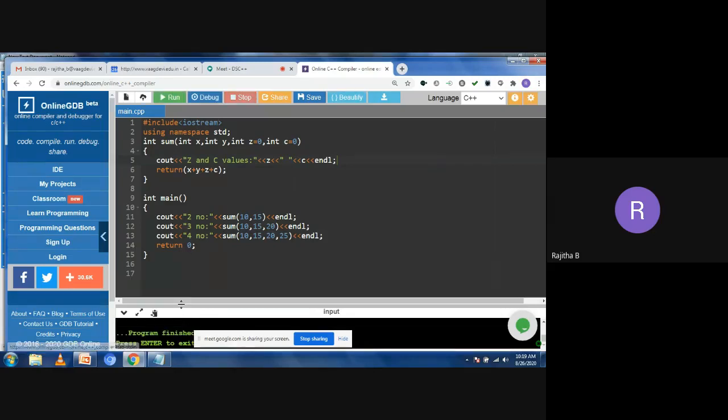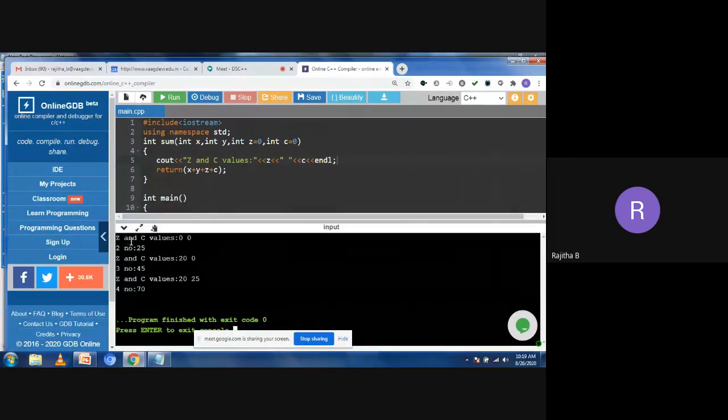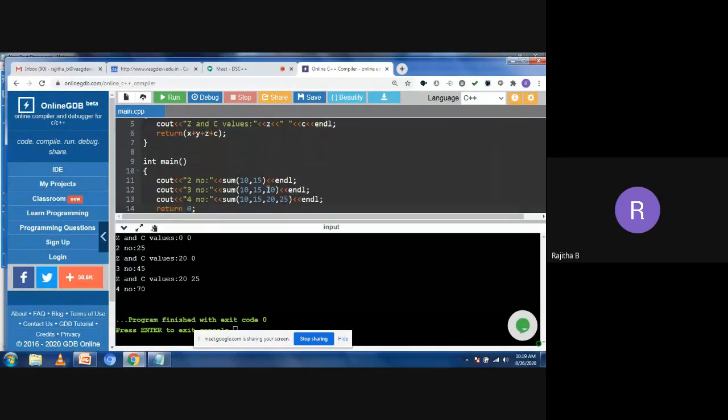Now you can see here the z and c values are 0 and 0. When you are passing two parameters, x value is 10, y value is 15, and the z and c values are 0, 0. Then when you are calling the sum of 10, 15, 20, I'm passing three parameters. Now x value is 10, y value is 15 and z value is 20. I'm not passing the fourth parameter, so the compiler takes the c value as 0. So the addition of three numbers is 45.